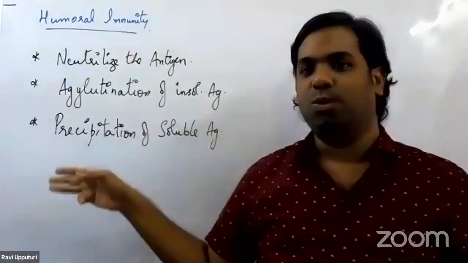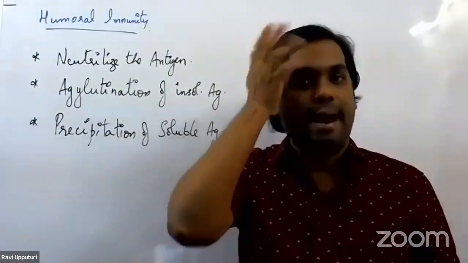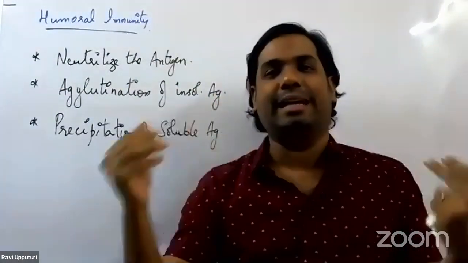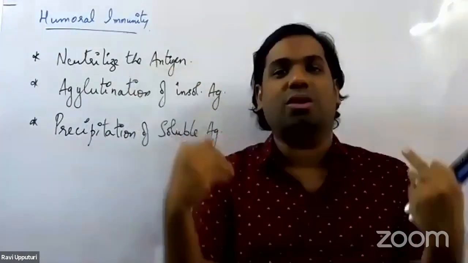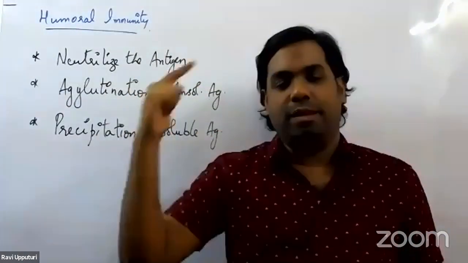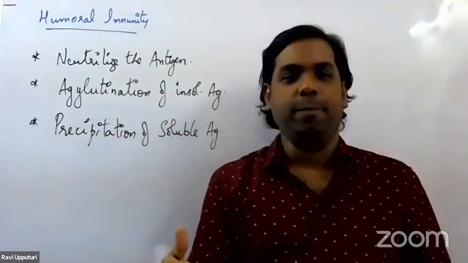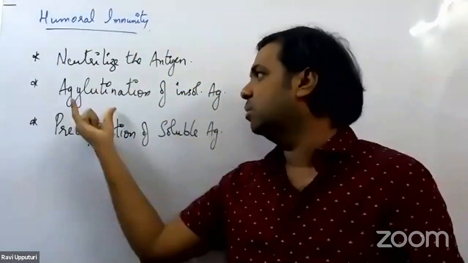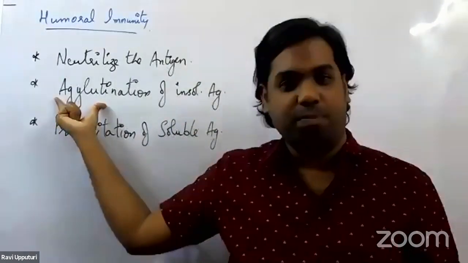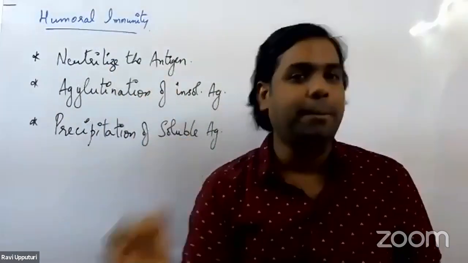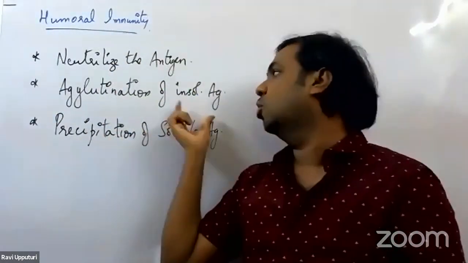So three ways we have seen how the antibodies target the antigen. Number one, they neutralize the antigen that has entered the body. Number two, if an insoluble antigen enters our body, it undergoes agglutination, so these antibodies will start agglutinating, or clumping, or clotting these insoluble antigens.